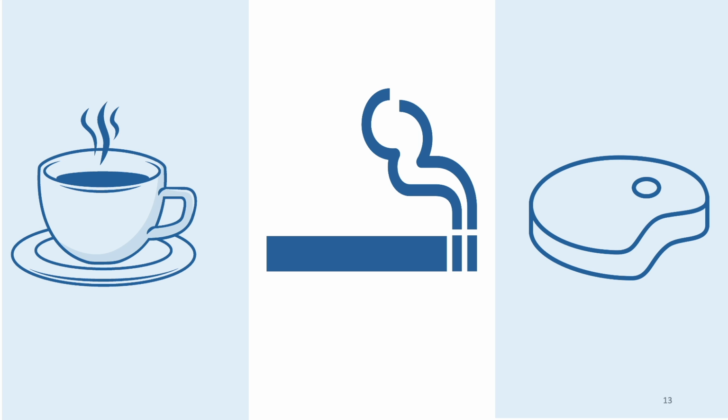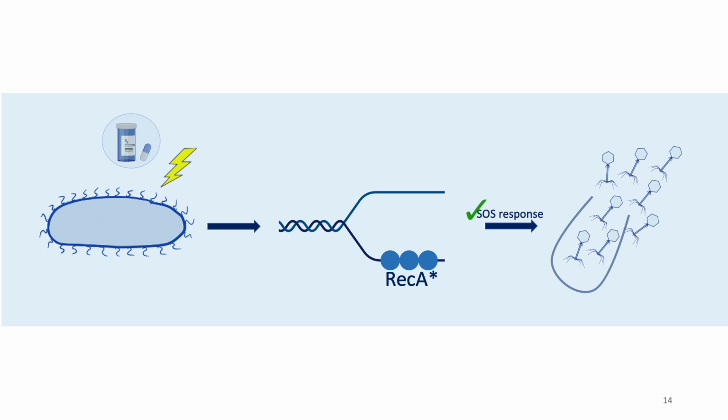One of the highest hits was harmane, which is a heterocyclic amine found in a variety of foods like meat, tobacco smoke, and even coffee. If we were to look at the SOS mechanism, which is awakening the phages and inhibiting bacterial growth, we can see that a key player is a protein called RecA, which binds to the damaged DNA, triggering the SOS response, causing host cell lysis and the release of phages.